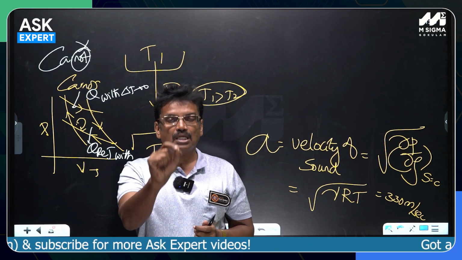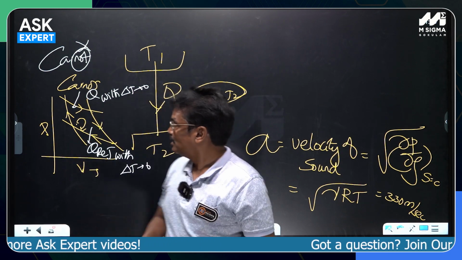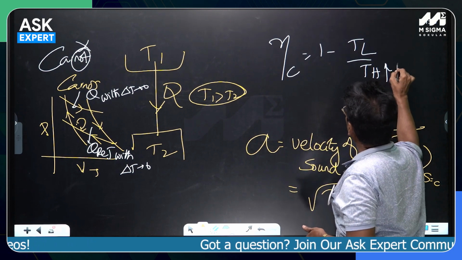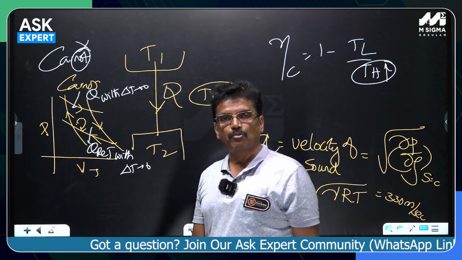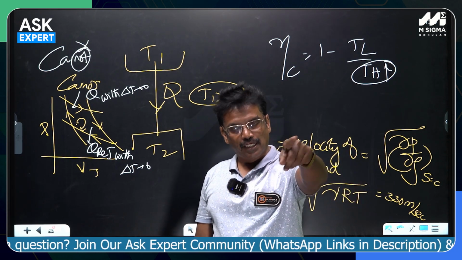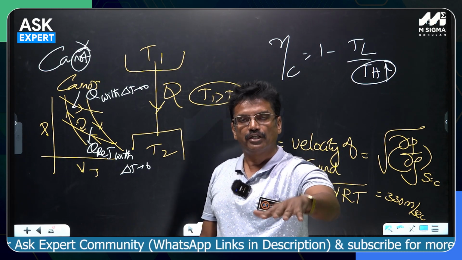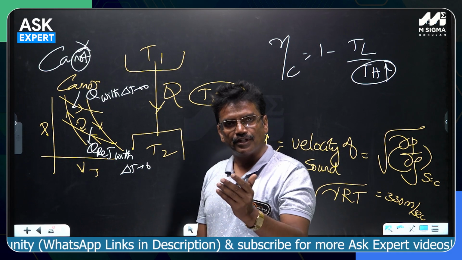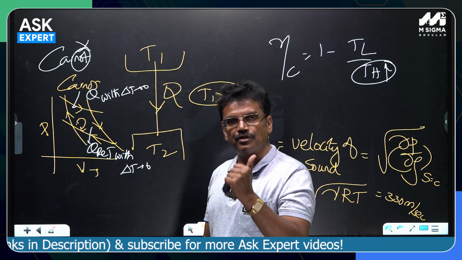Yes, regeneration results in the improvement of the thermal efficiency of the Rankine cycle, because the mean temperature of heat addition will increase. See, the Carnot cycle efficiency is 1 minus TL by TH. Whatever method you adopt, if you increase TH, efficiency will increase. That is what we do by providing regeneration in the Rankine cycle, and regeneration in the Brayton cycle. Why will the thermal efficiency of a cycle increase with regeneration? You provide regeneration in the Rankine cycle, and the result is that efficiency is increased. You provide regeneration in the regenerative Brayton cycle, and that also improves the efficiency.